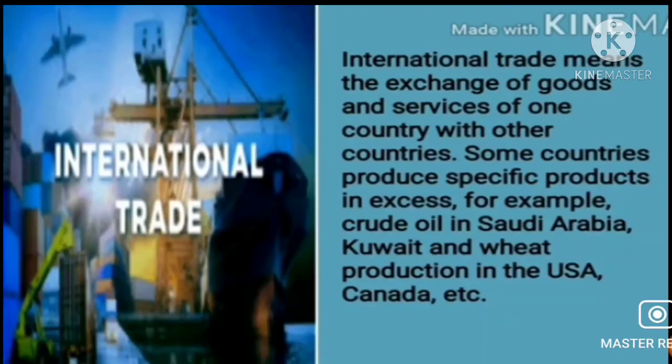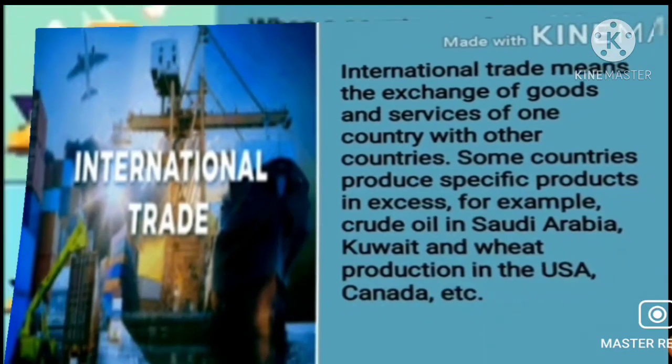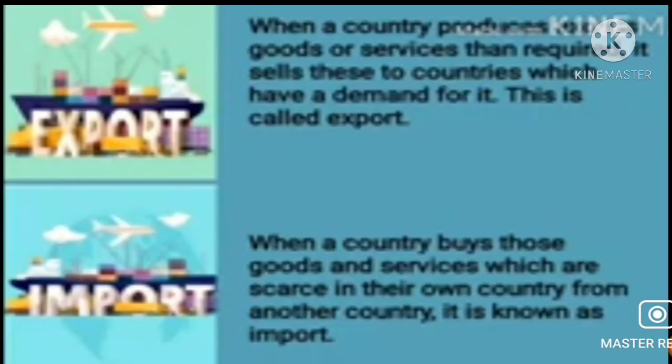Now when international trade takes place between two countries, it is called bilateral trade. When it occurs between more than two countries, it is called multilateral trade. Okay, I hope the bilateral and multilateral is clear. Now, when we are talking about international trade, we should also know the concept of export and import, right? Export and import are the basic process of international trade.